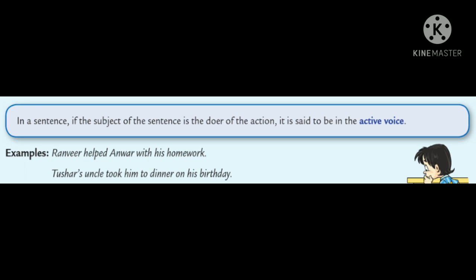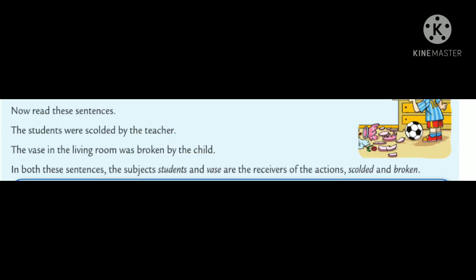Examples: Ranveer helped Anwar with his homework. Next, Tushar's uncle took him to dinner on his birthday. Now, pay attention to these sentences. First, the students were scolded by the teacher.